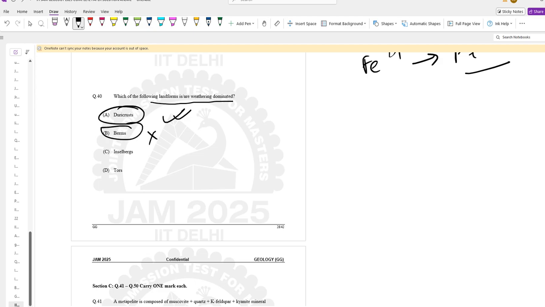Berms is incorrect, because berms are wave-built ridges found on beaches, so this is not weathering dominated. Inselbergs are isolated hills or rock domes that stand above the plains, so this is weathering dominated. And tors are rock outcrops often found on hilltops, formed by in situ weathering of granite and other crystalline rocks. So A, C and D is the answer in this particular case.